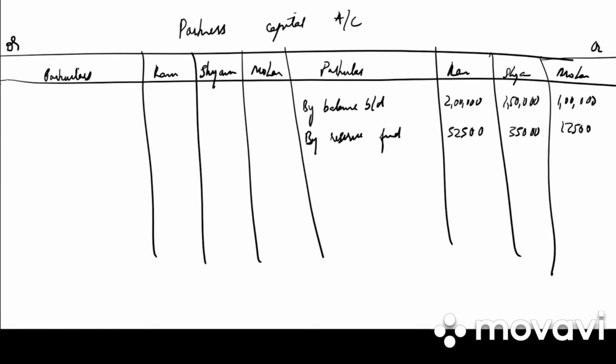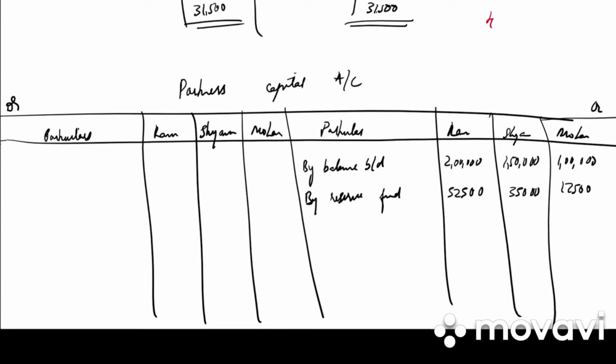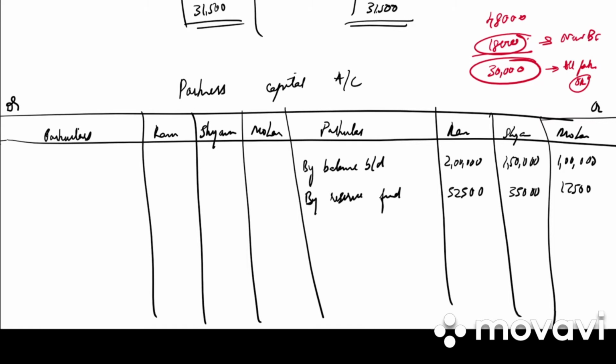Next in the balance sheet, they have given us workmen compensation reserve. How much is the amount? 48,000. But in the adjustment, they have said that the claim of 18,000 has been made. So how much is remaining? This 30,000 would be distributed to all partners in old ratio, and this claim would be written in the new balance sheet. So write down by workmen compensation reserve account, 30,000 into 3 by 6, 30,000 into 2 by 6, 30,000 into 1 by 6. So 15,000, 10,000 and 5,000.